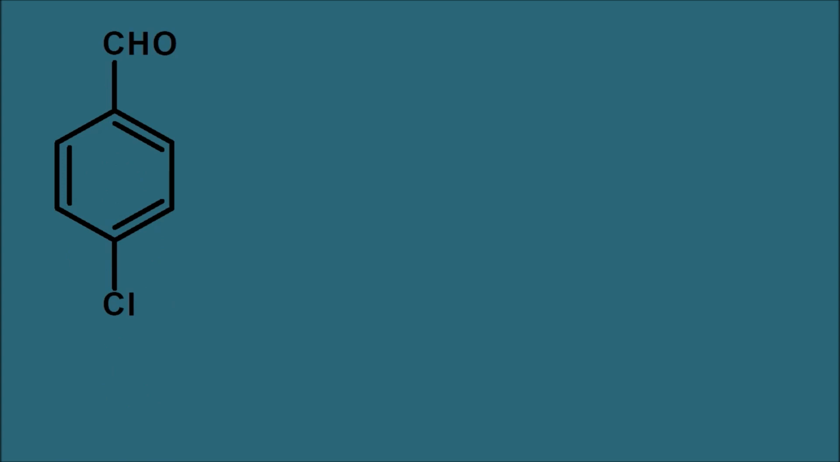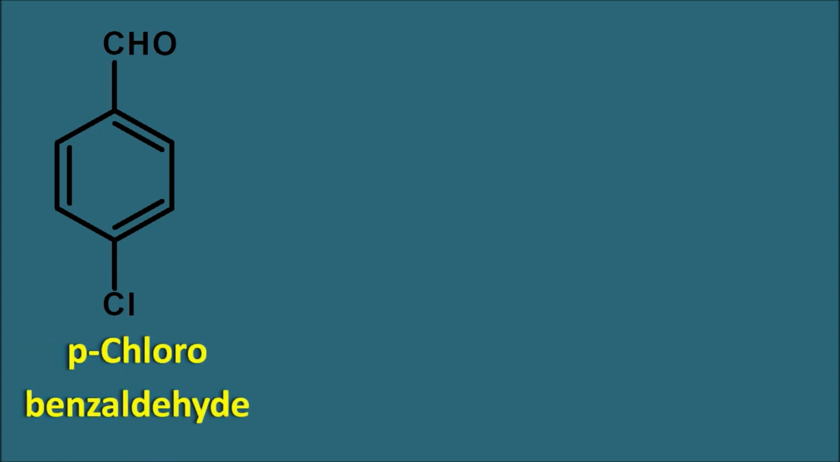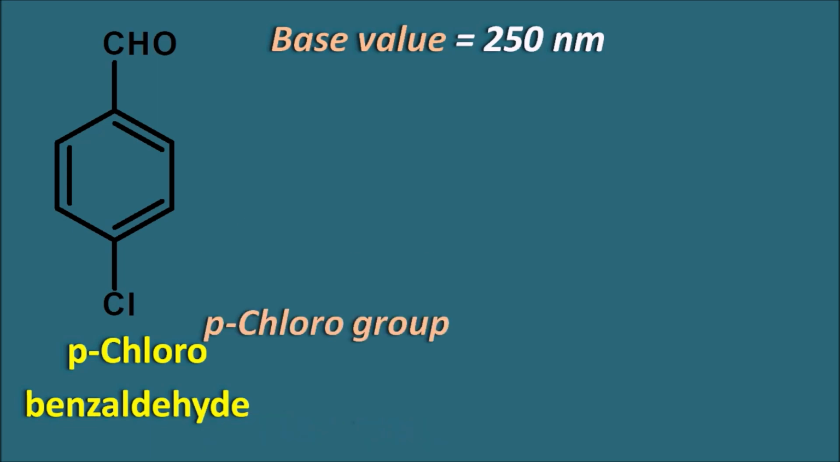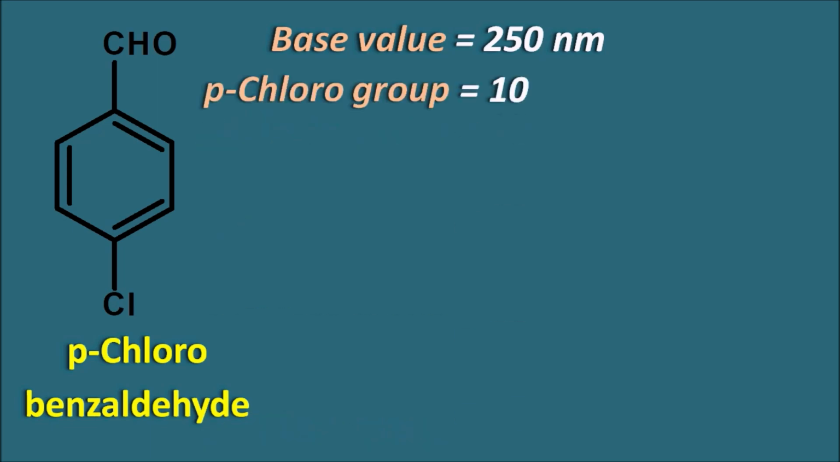Now let us go with another example. This is para-chlorobenzaldehyde. Here the chromophore is made up of the aldehyde functional group. So what is the base value? The base value is 250 nanometers, and it has a chlorine group at the para position. For the para chloro group, the increment is 10 nanometers. So if we combine these two, we get a lambda max of 260 nanometers. So para-chlorobenzaldehyde has a lambda max around 260 nanometers.